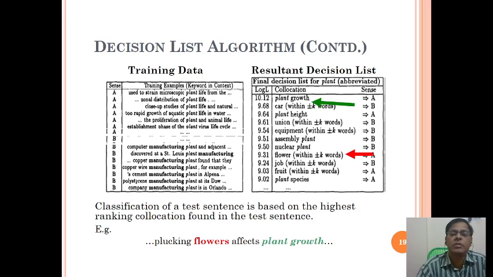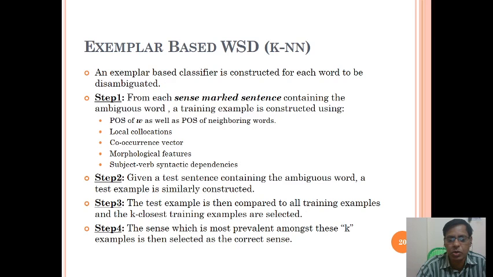Decision list algorithm: plant growth is extending to 10.21, 10.2, 10.3, and flower is extending within plus or minus words or like that. This is about the classification of a test sentence, based on the highest ranking collocation, with the plucking flowers affects plant growth.